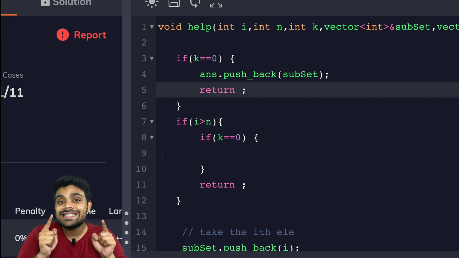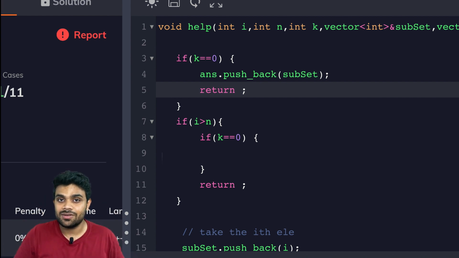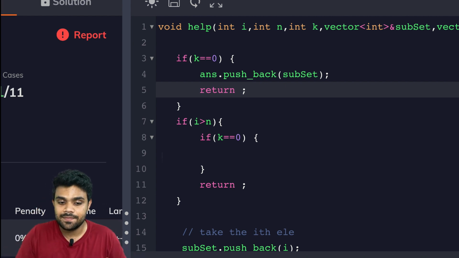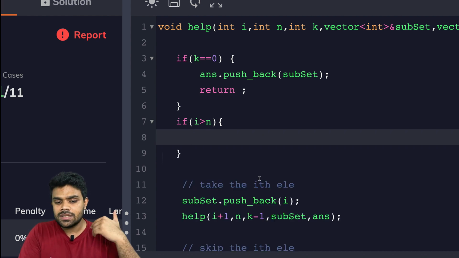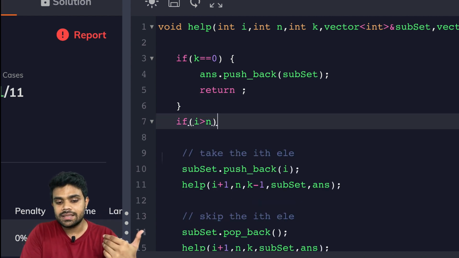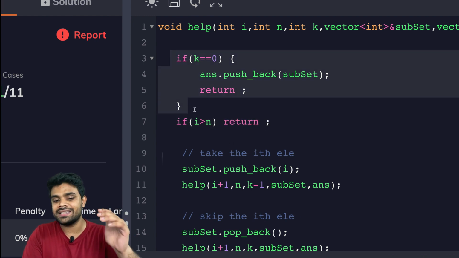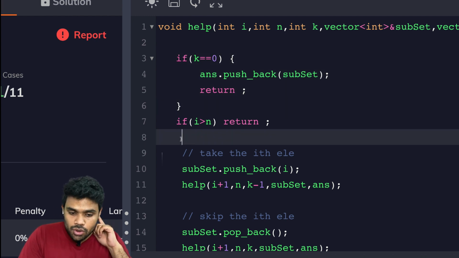Now this will save us from having subsets of larger sizes. Done. When i is greater than n, when i is going beyond the boundaries, then simply return. Now you don't have to save the answer because you have already saved the answer at the first base condition. All right. So this is a slight improvement that we did over here.